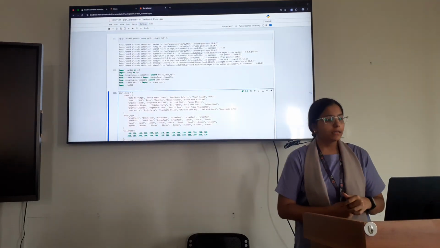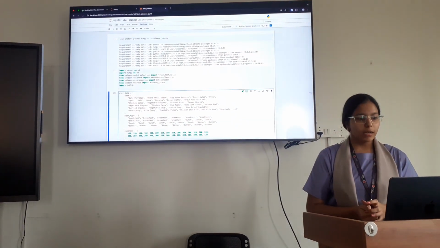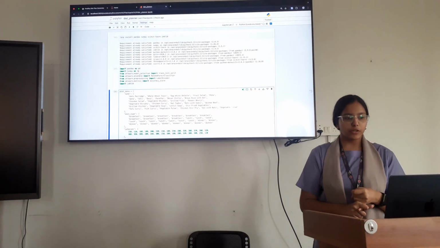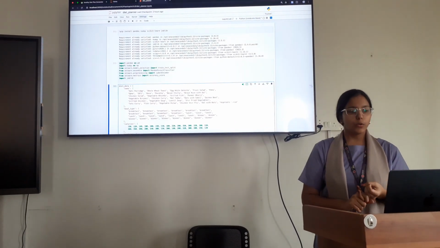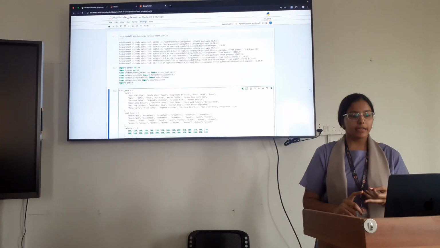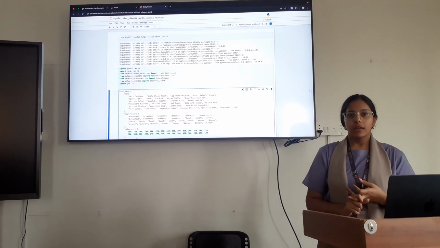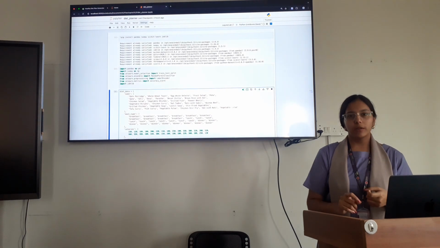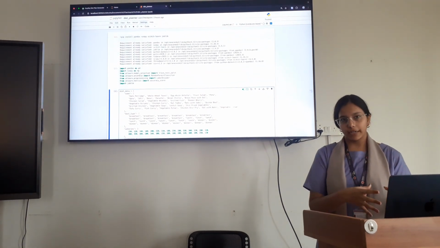The libraries that I have installed in my project are pandas for data manipulation, numpy for doing all the calculations, scikit-learn for all the ML models and algorithms that I am going to use, and joblib for loading the models that I am going to create.